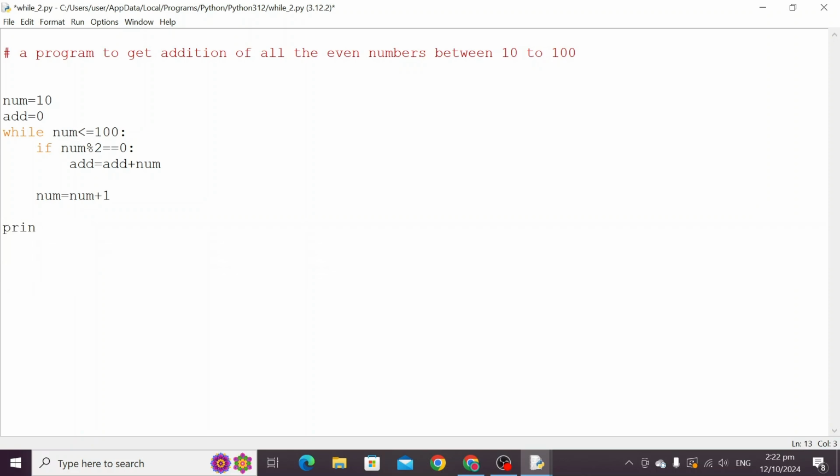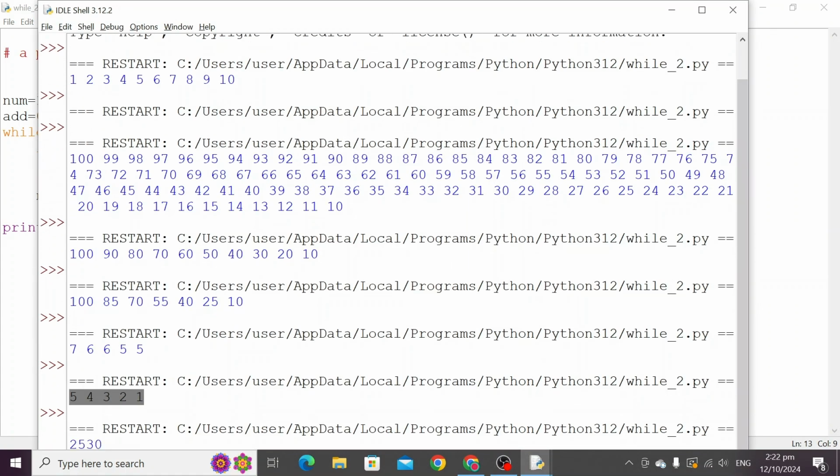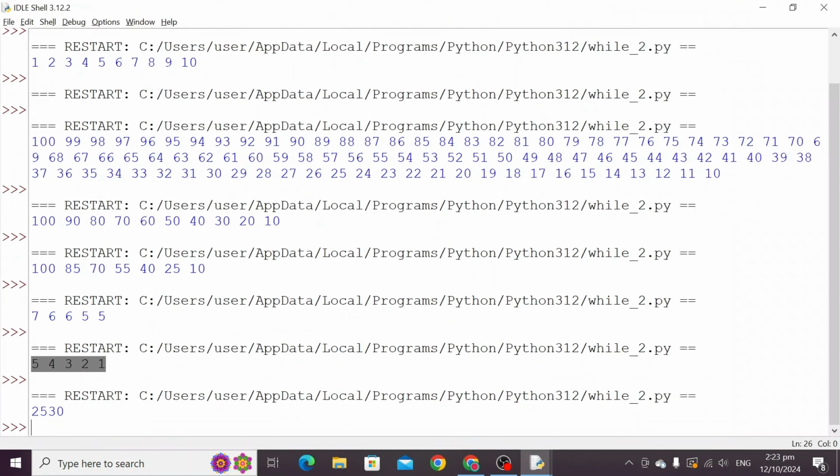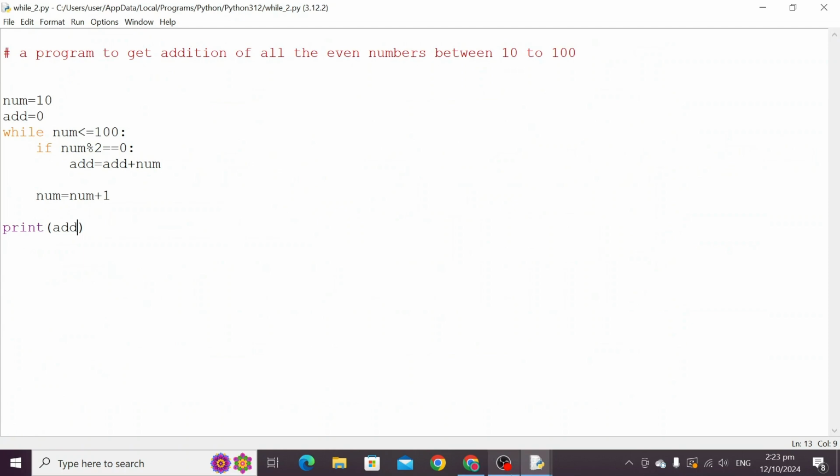And then after the loop, print what? Print add. So now we can see here the output, it is coming 2530, which is the addition of all the even numbers between 10 to 100. Understood?